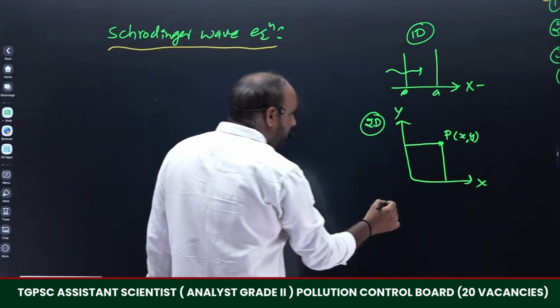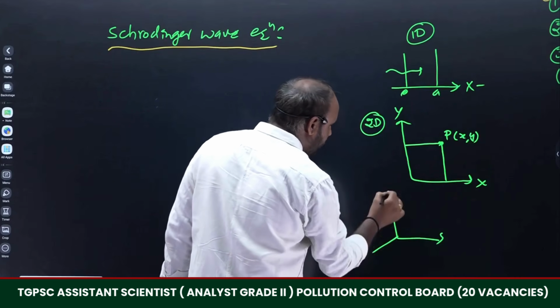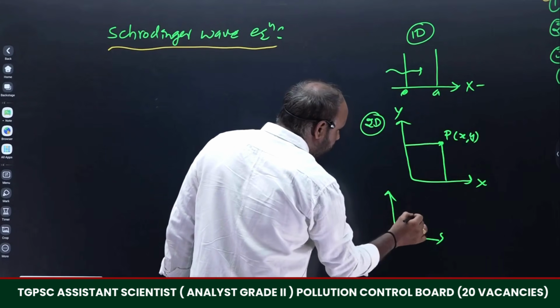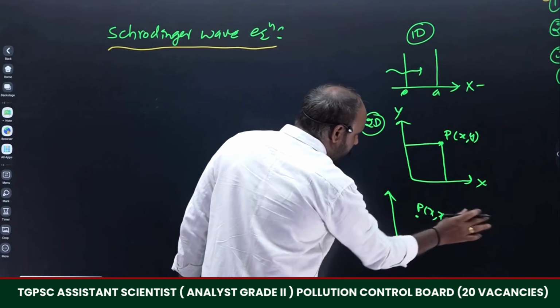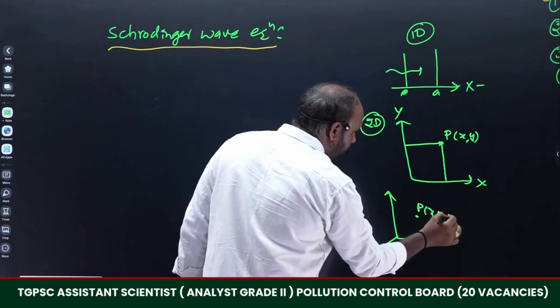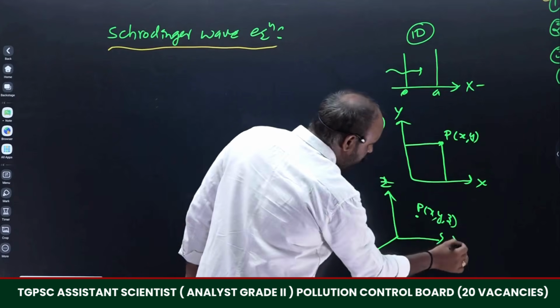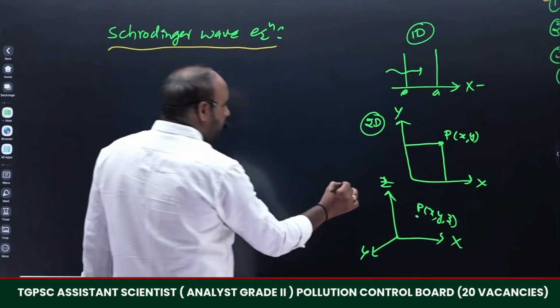Whenever the particle is influenced by all the axes, the x-axis, y-axis and as well as the z-axis, the particle is x comma y comma z, influenced with all. So this is the z-axis, y-axis and x-axis. One dimensional, two dimensional and this is three dimensional.